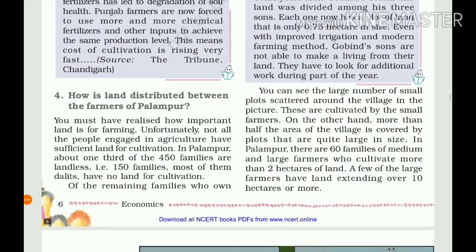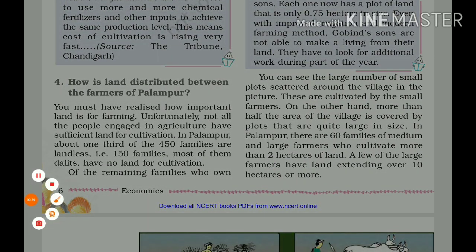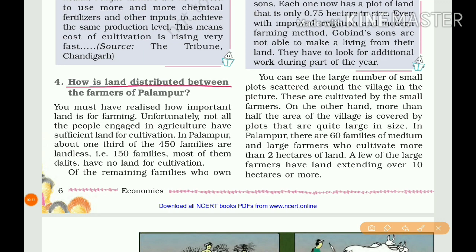Here in Palampur, how is land distributed between the farmers of Palampur? You must have realized how important land is for farming. Yes, for farming activity, land is important. Unfortunately, not all the people engaged in agriculture have sufficient land for cultivation. So all the people who are involved in agriculture do not have sufficient land for cultivation.